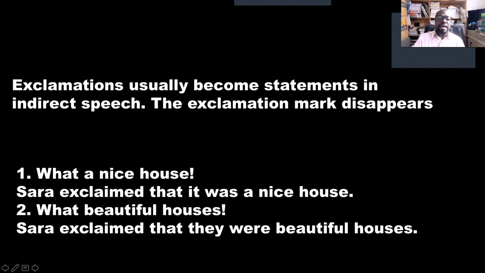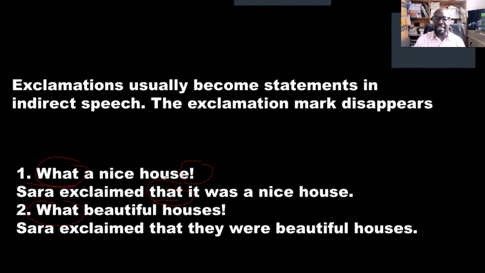We have another type of sentences where we say, what a nice house, and then you put an exclamation mark. Such sentences begin with what. It is not a question, it is an exclamation. So we say, Sarah exclaimed that. Instead of what, we say that.